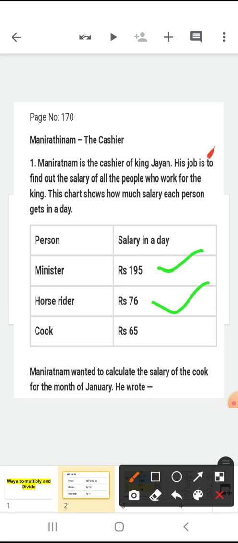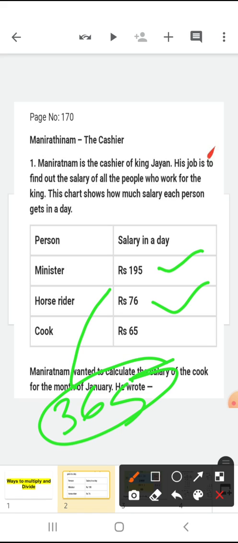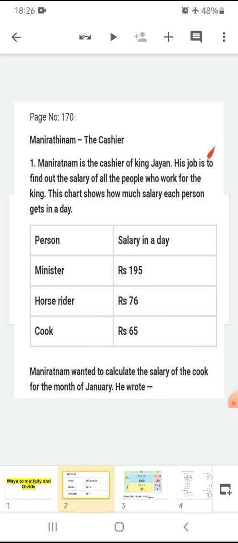And you have to find for 1 year, and in 1 year how many days are there? 365 days. So we will multiply 365 by 195, and similarly we will multiply 365 by 76. We will get the 1 year salary of both the persons. Is it clear? So like this you have to do these questions.